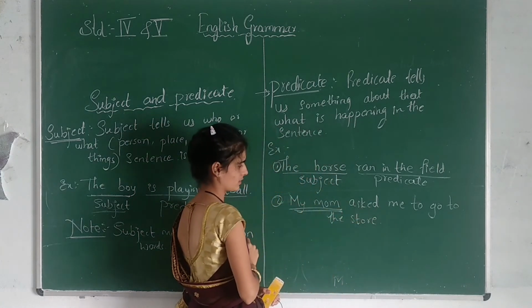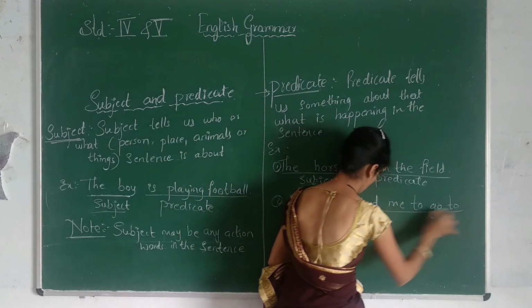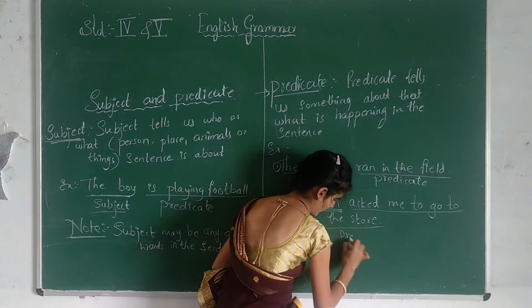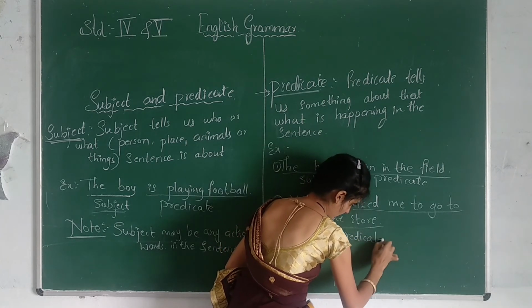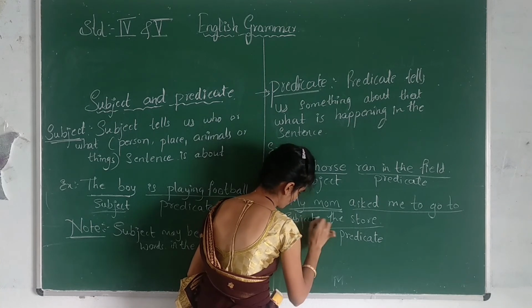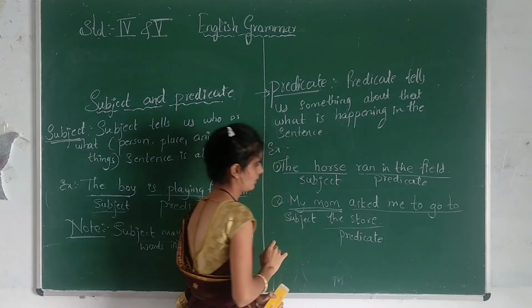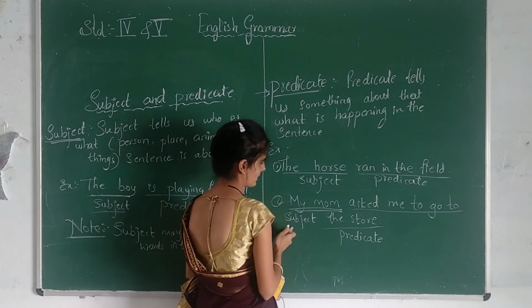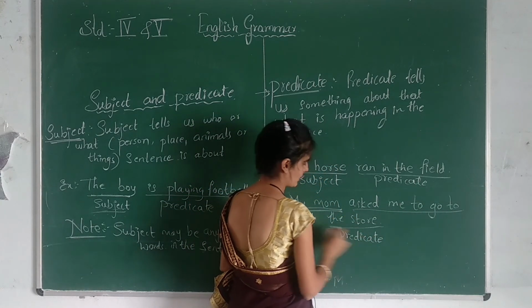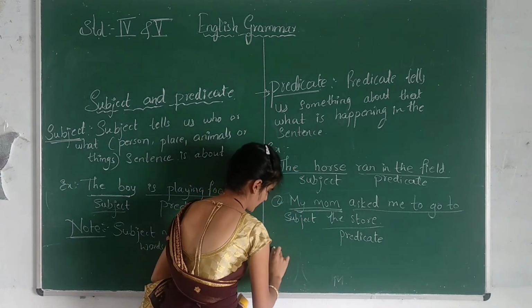That is the subject, and asked me to go to the store is what? Predicate. My mom, it is a subject. Asked me to go to the store is a predicate.